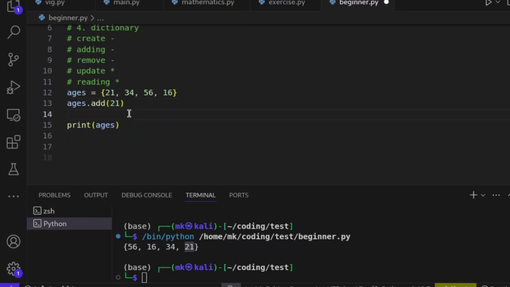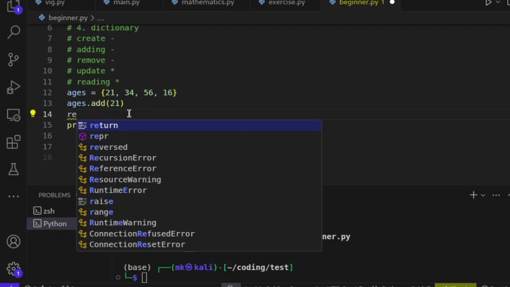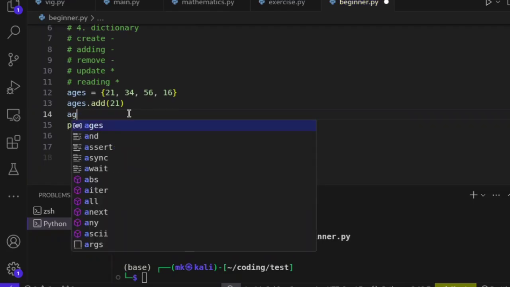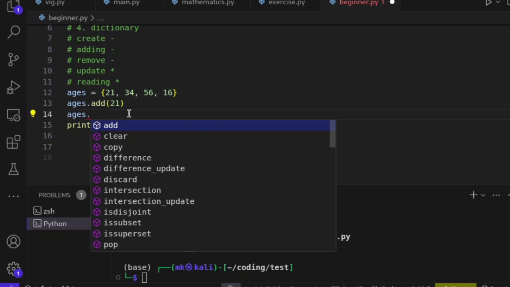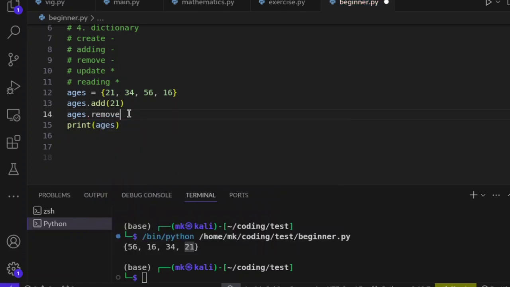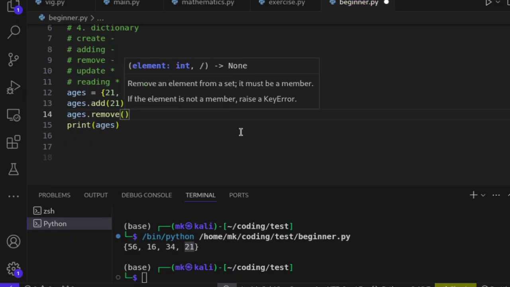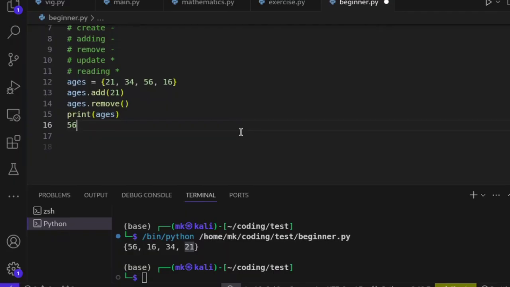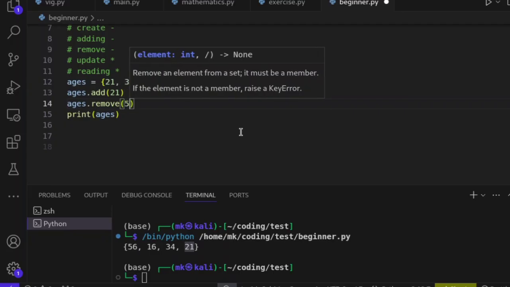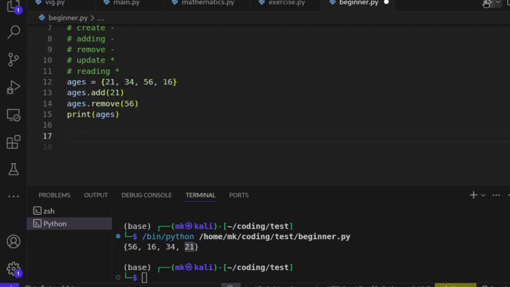And now moving on to remove. For us to remove is very simple. You just call your collection, which is ages. Then we say dot. Then we tell it to remove. Then we say remove. So what do we want removed? Let's say 56. Yes, let's choose 56. So we want it to remove 56. And now if I run it, I'm going to see 56 has gone.